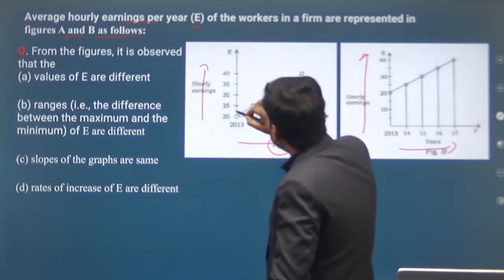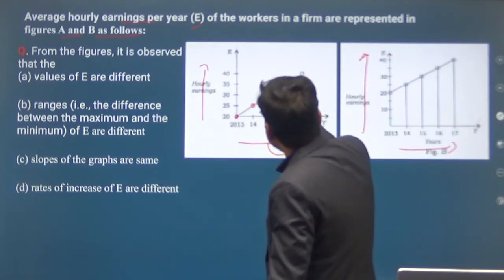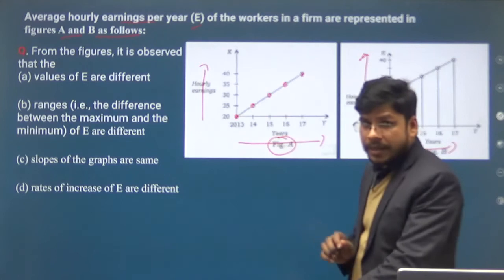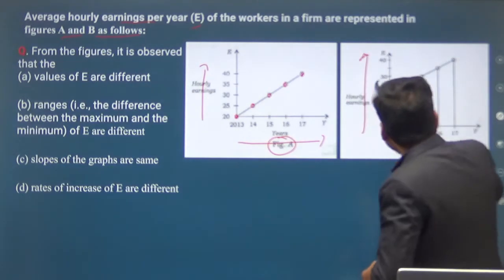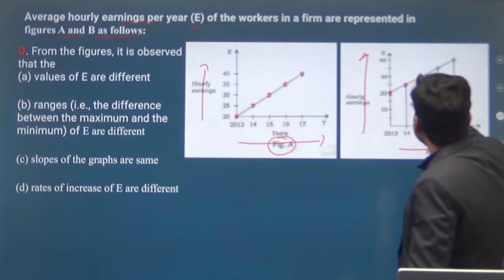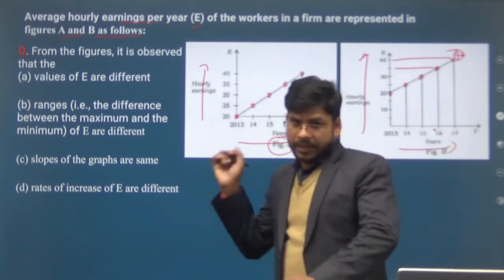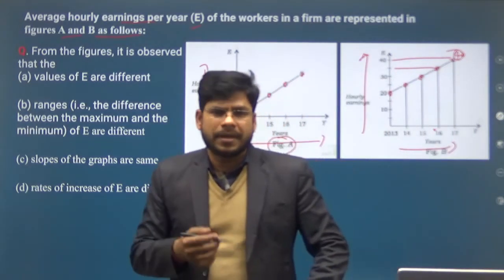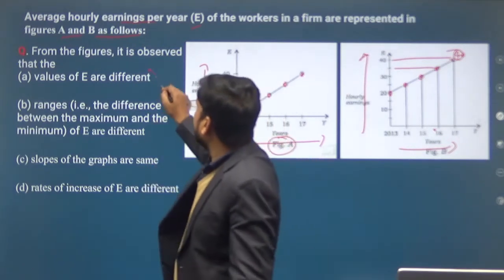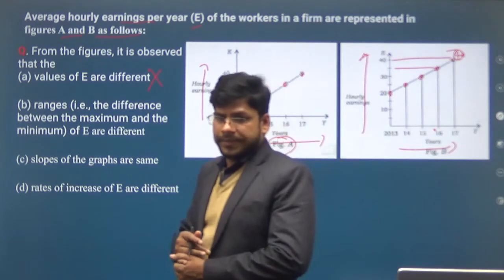What is the value of E? This is the value of E. This is 20, this is 25, 30, 35 and 40. This is the value of E in figure 1. And also this is the value of E, 20, 25, this is 30, this is 35, and this is 40. So we cannot say that the values of E in both figures are different. So this is not the correct answer.